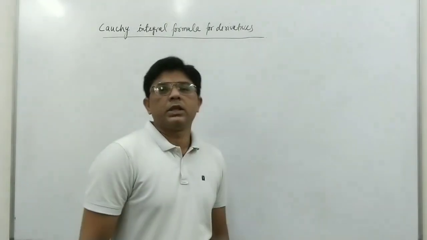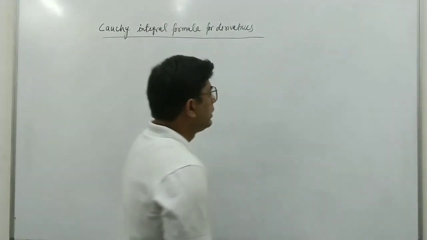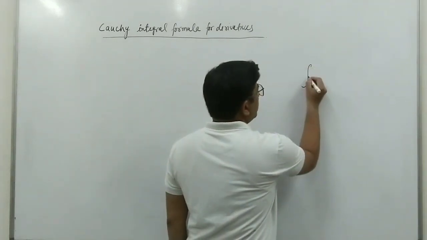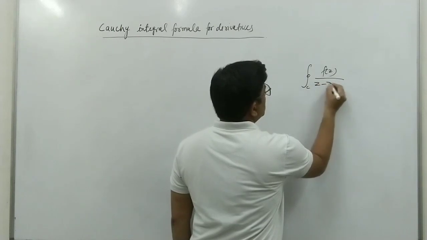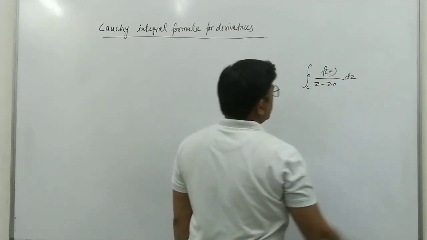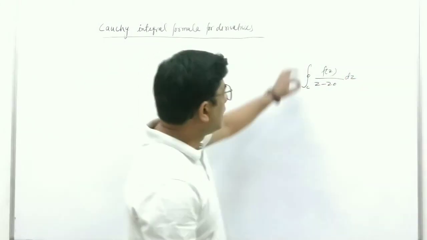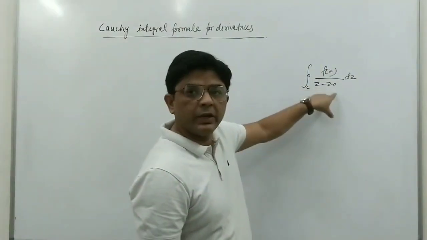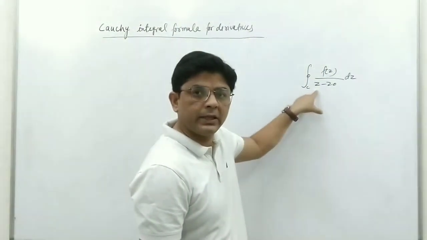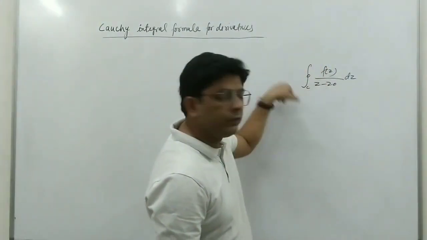In the previous example we have seen that if we have an integral over C of f(z) upon z minus z naught dz, that is, an analytic function in the numerator and a factor like z minus z naught in the denominator, we can find the value of this integral.